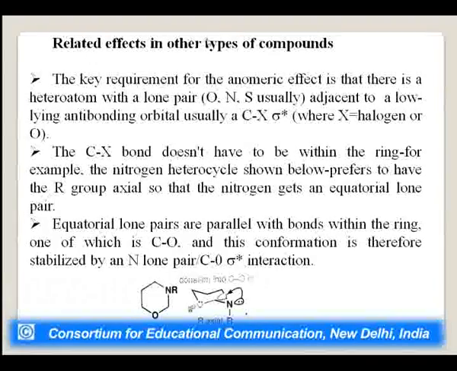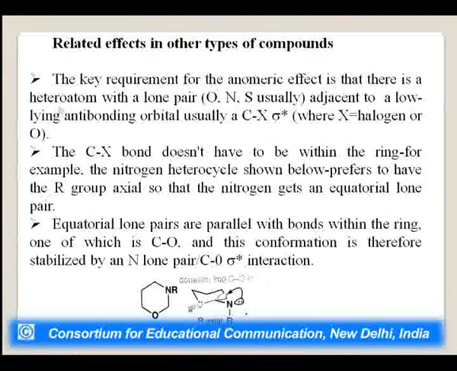Related effects in other types of compounds. The key requirement for the anomeric effect is that there is a heteroatom. It can be oxygen, it can be nitrogen, it can be sulfur with a lone pair of electrons adjacent to or nearby a low-lying, low energy anti-bonding orbital, usually C-X, that is a carbon attached to a halogen atom, and this sigma star shows the anti-bonding. The C-X bond does not have to be within the ring.